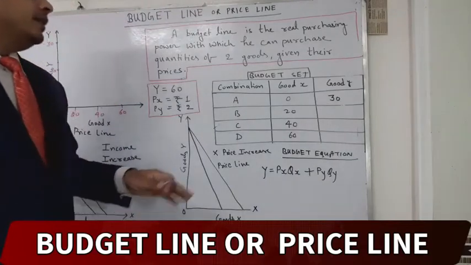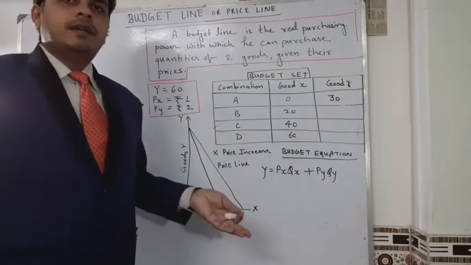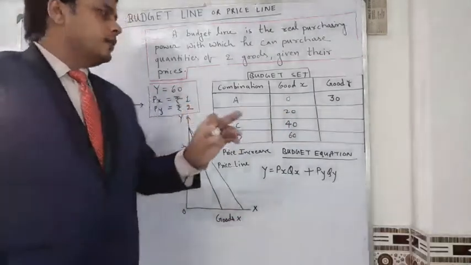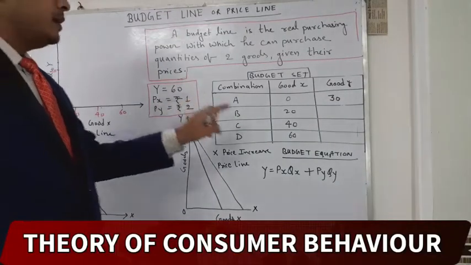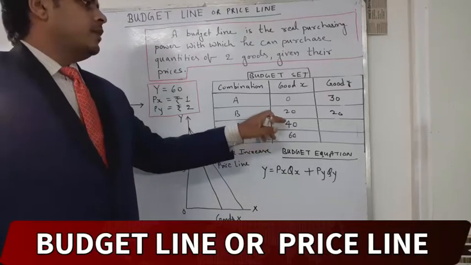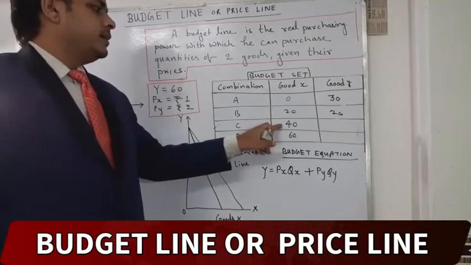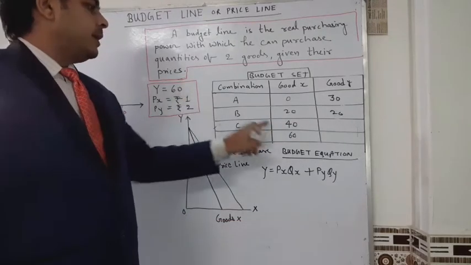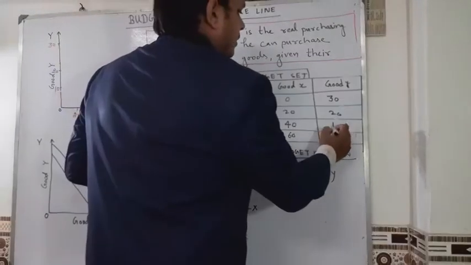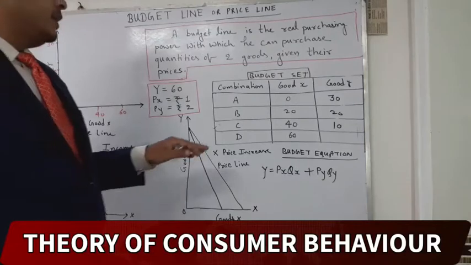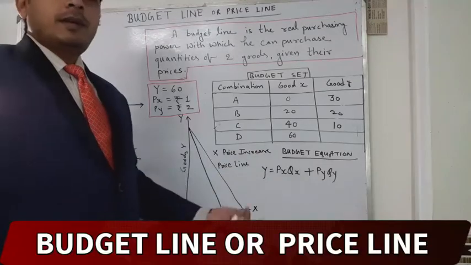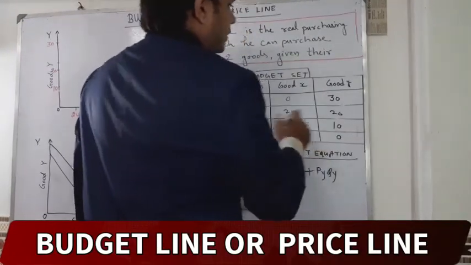Here X is 20. You have already spent 20 out of 60, so you have 40 left. 40 divided by 2 is 20. Here X is 40. From 60, you have already spent 40, so 60 minus 40, you have 20. 20 divided by 2 is 10. Then here X is 60. You have spent 60, then you don't have anything, so here you will write 0.